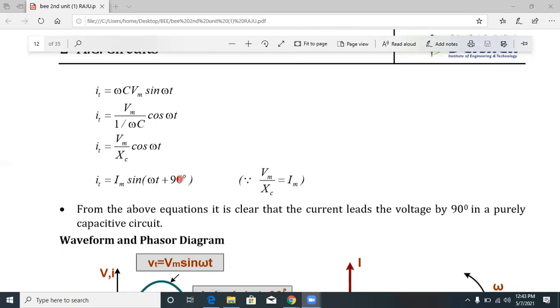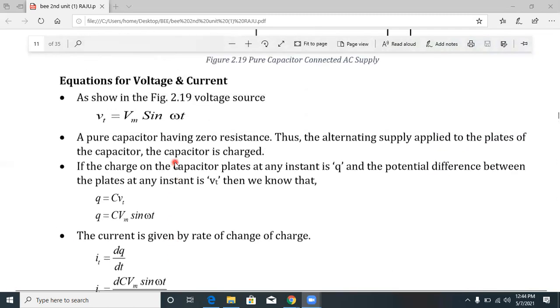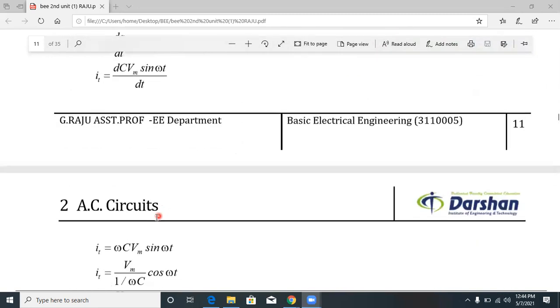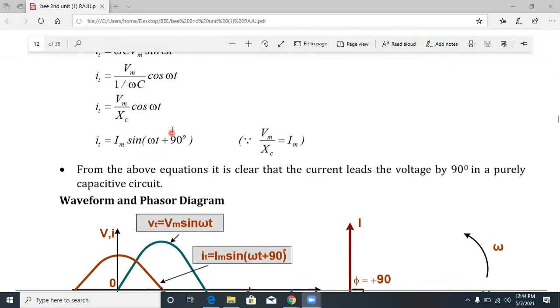From the above equations, we have v(t) equal to Vm sin omega t, and i(t) equal to Im sin(omega t plus 90 degrees). From these equations, it is clear that the current leads the voltage by 90 degrees in a purely capacitive circuit. Voltage waveform v(t) is Vm sin omega t, but current waveform i(t) is Im sin(omega t plus 90 degrees).